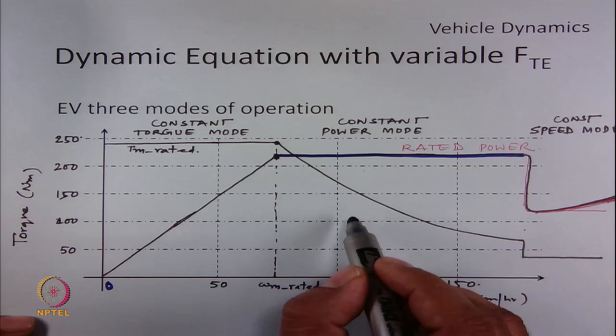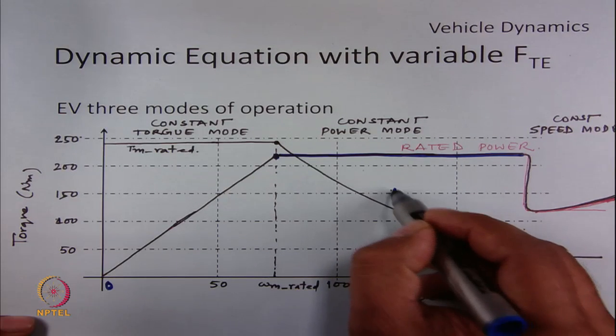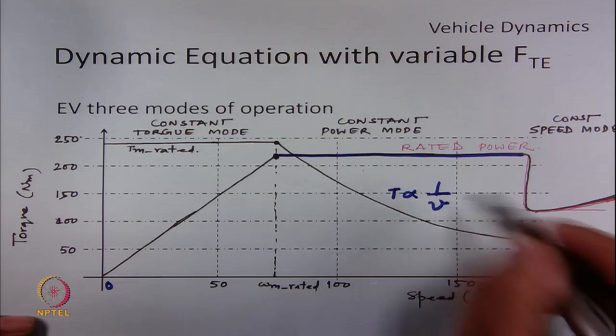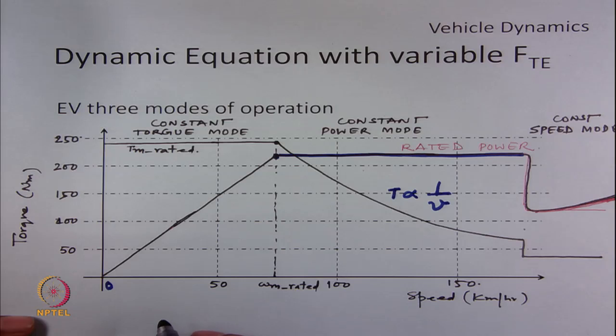So, torque will be a function of the inverse of vehicle velocity in this region.